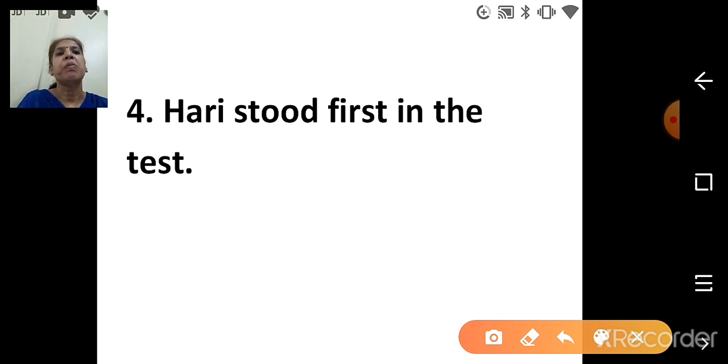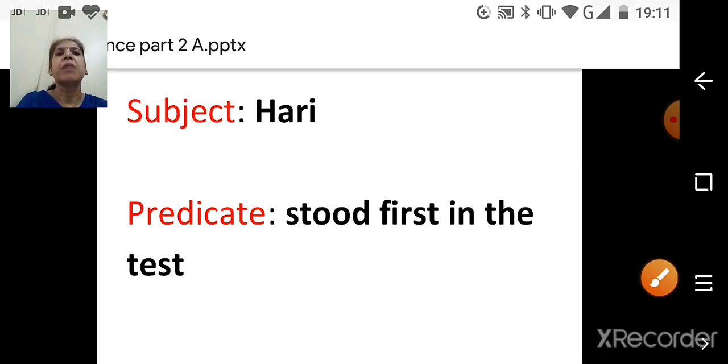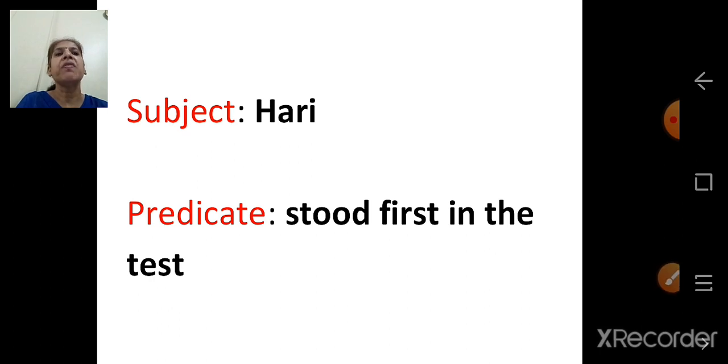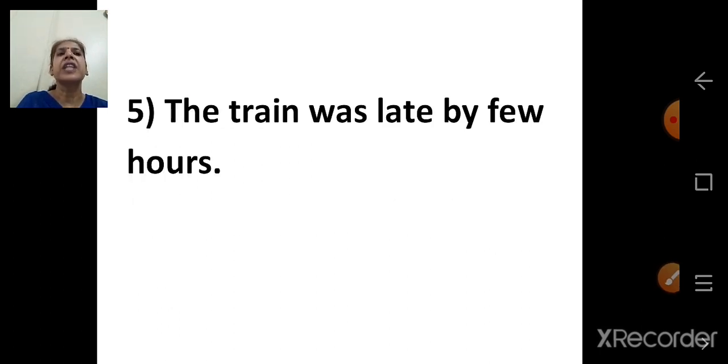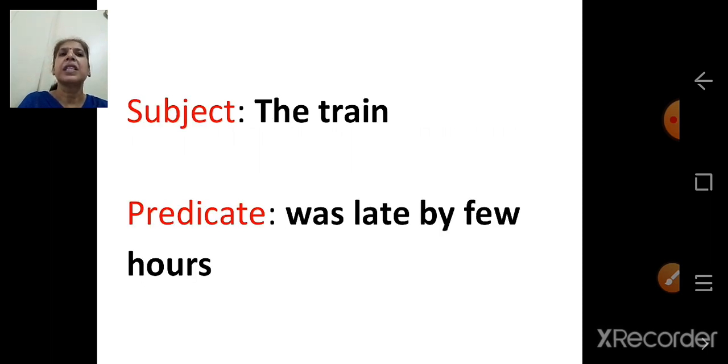So that is predicate. And what we have to keep in mind? Verb is a part of predicate. Subject Hari, and after that it is predicate, stood first in the test. The train was late by few hours. So subject is the train. Predicate, was late by few hours.